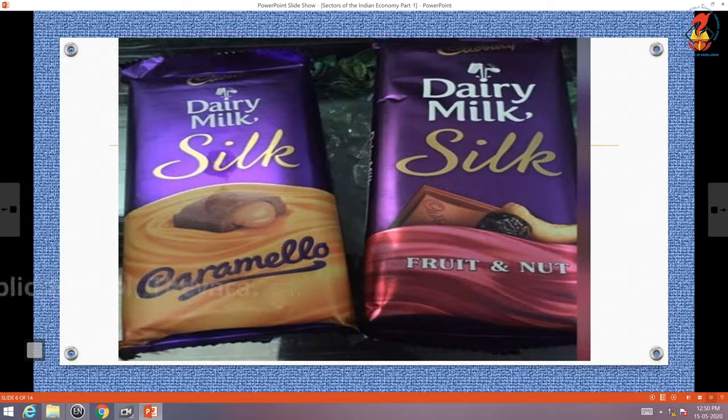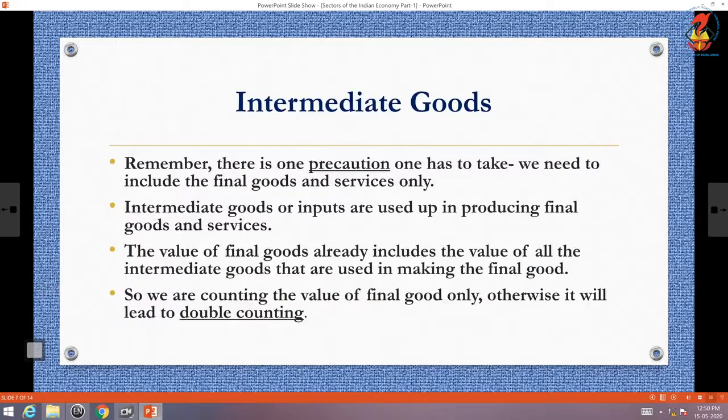80 is the price multiplied by the total quantity produced. But remember, one precaution we need to take while the calculation of GDP. We need to include the final goods and services only. Intermediate goods or inputs used up in producing final goods and services are not taken into consideration. The value of final goods already includes the value of all the intermediate goods that are used in making the final good. So we are counting the value of final goods only. Otherwise, it will lead to double counting.